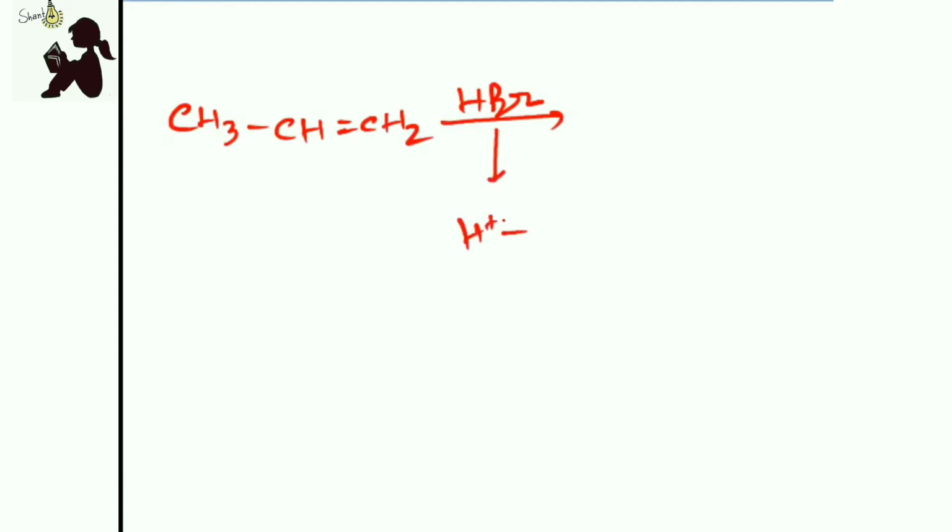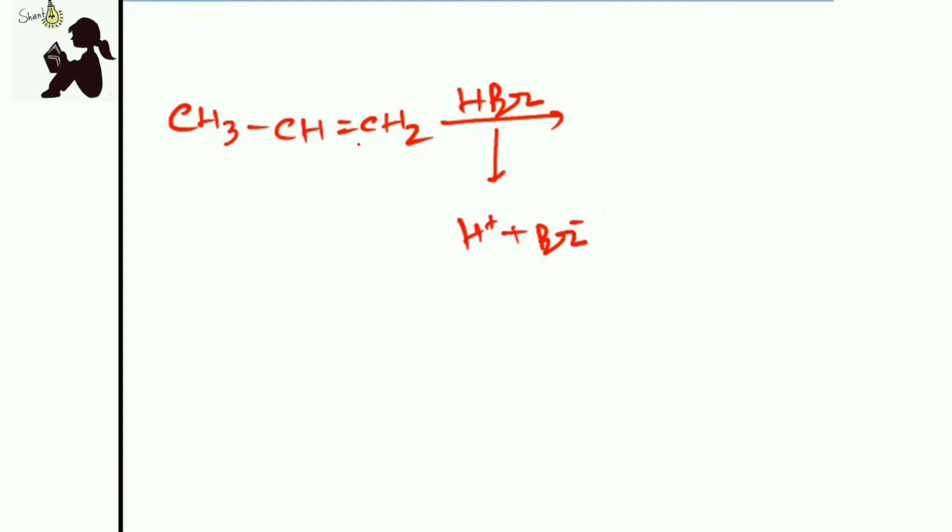Now, let us see what is this anti-Markovnikov and Markovnikov. If we take an example of this alkene, now we are adding a halo acid here. Now what Markovnikov said, he said this halo acid can break into two parts, that is H plus and Br minus.